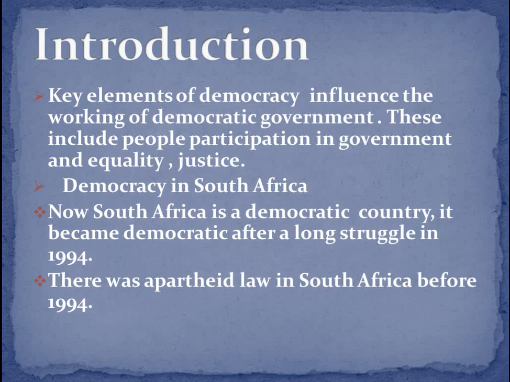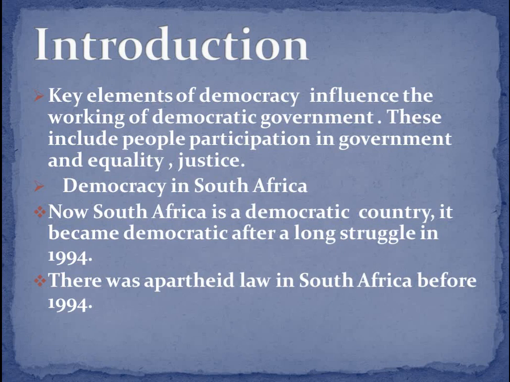And then her mother told about the different things that were happening in South Africa before the country became independent, or before the country became a democratic country. So she explained that the facilities were different for the black people at that time, and the apartheid law was there. So we will be discussing that in this lecture.